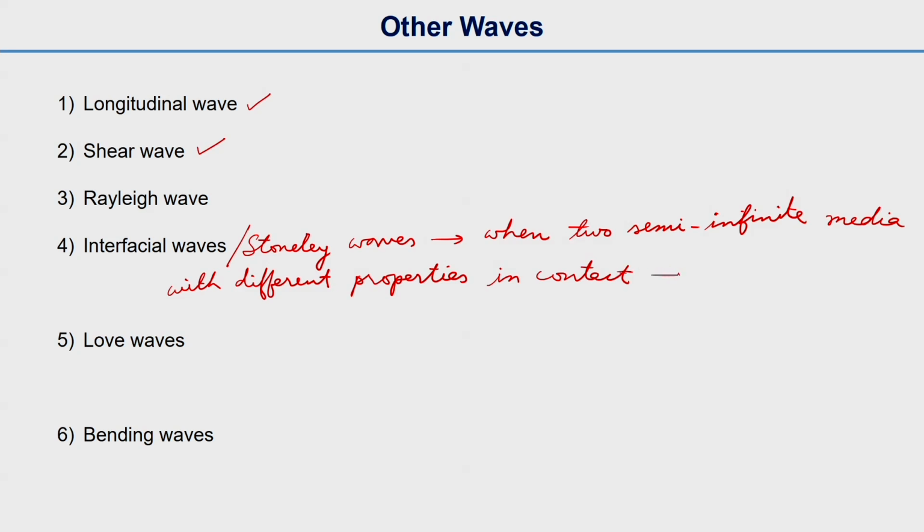Then a wave forms at their surface interface. And then Love waves are in layered media,